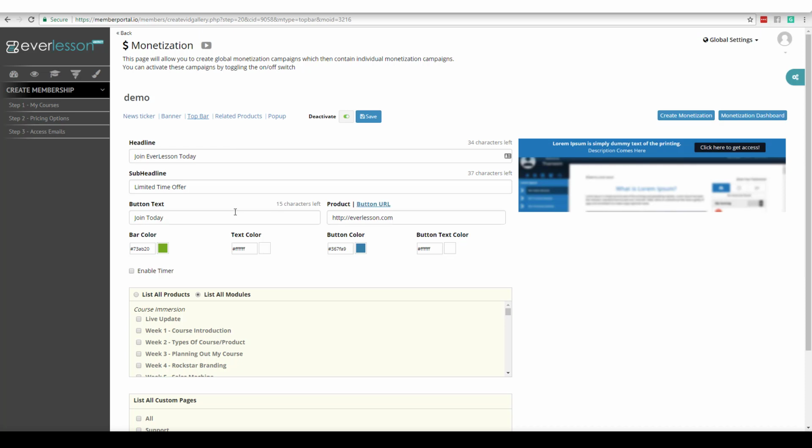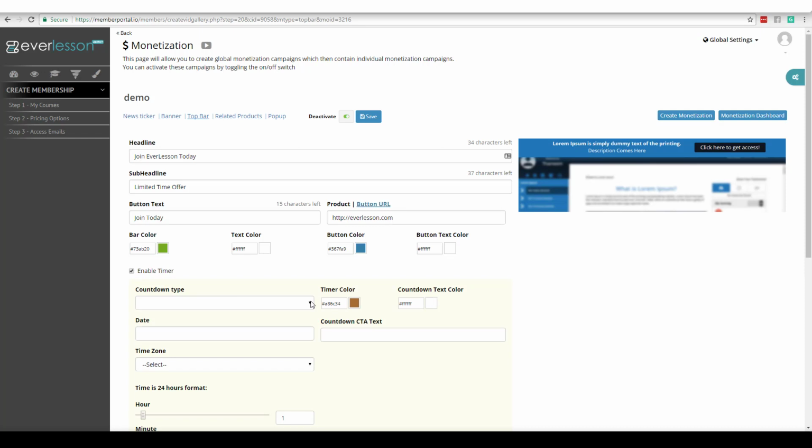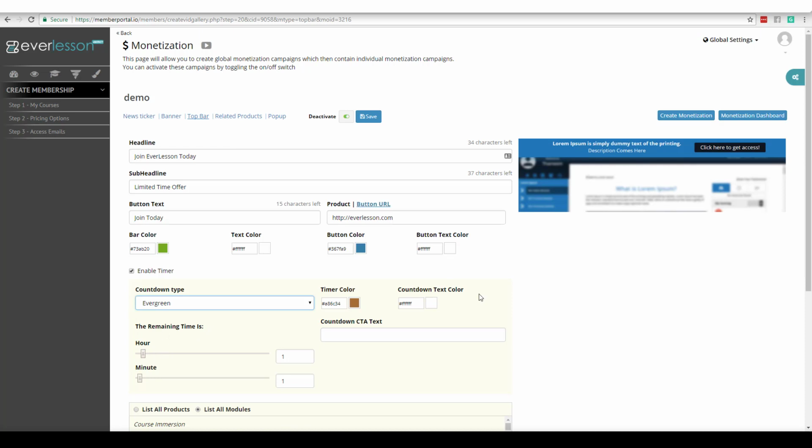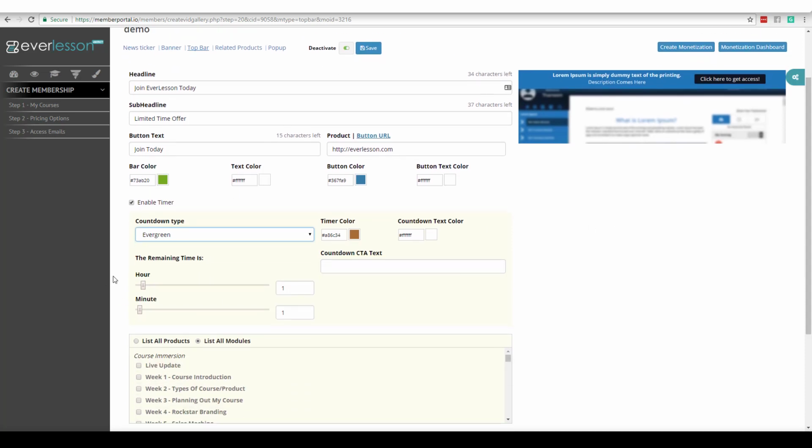But guess what? It gets even better because look here. I can come over here. I can click on Enable Timer. And now I have different types. I can do evergreen. I can do cookie based, whatever I want to do. And so I can come over here and I can set my remaining time. So when they open up this page, there is going to be 14 hours left and 23 minutes. Or I could do it cookie based. 14 hours, 23 minutes, right? Limited time offer. Okay, then I can go ahead and choose my timer color.